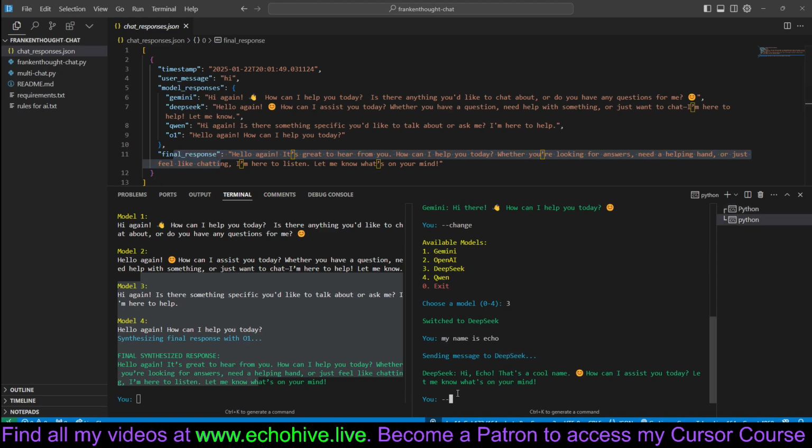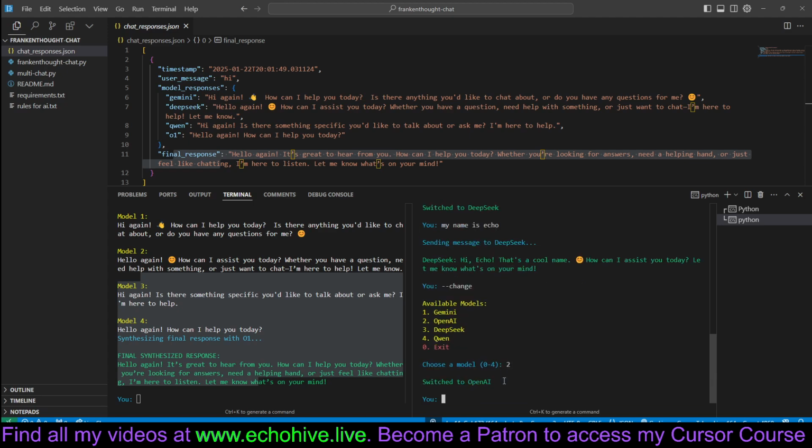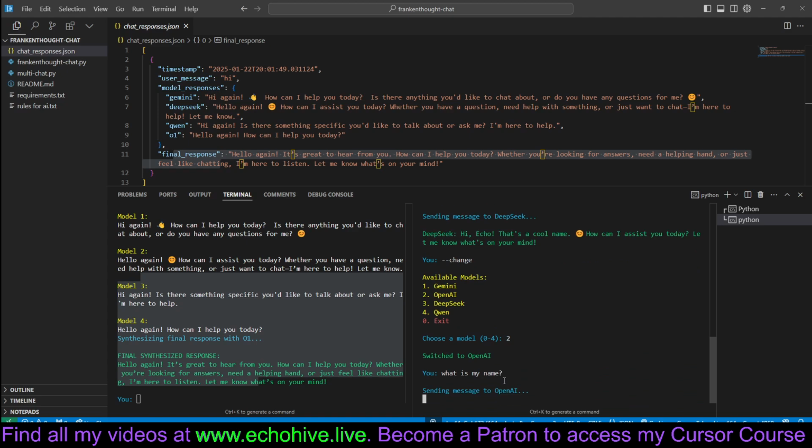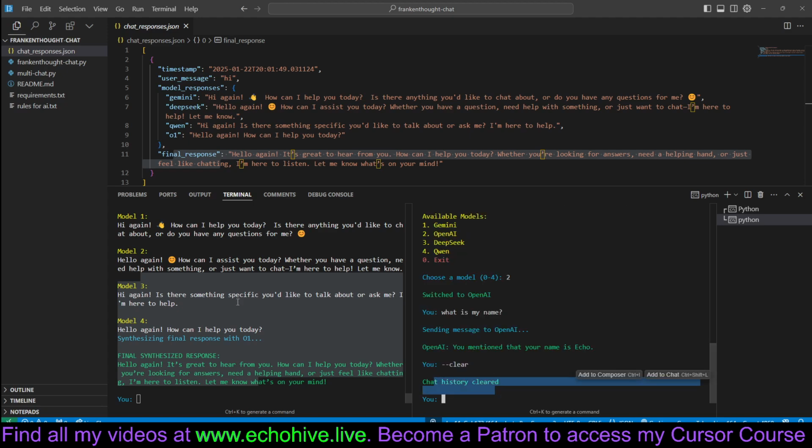Then on the right, I can type in switch. Oh, I'm sorry, I think I have to say change. And then I can change to, for example, O1. And what is my name? The message history should carry over. You mentioned that your name is Echo, but this time we're talking with OpenAI. So you can switch in the middle of the chat between models. I can also type in dash dash clear, and it should clear the message history.